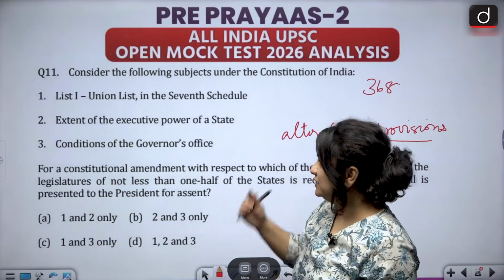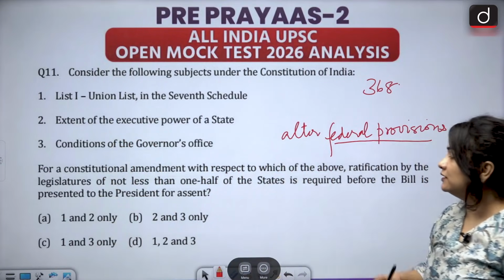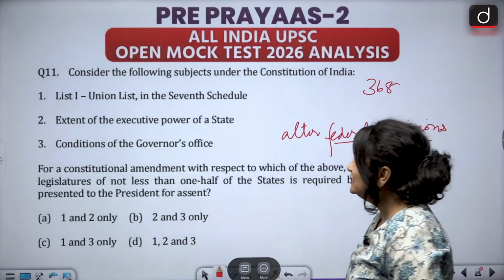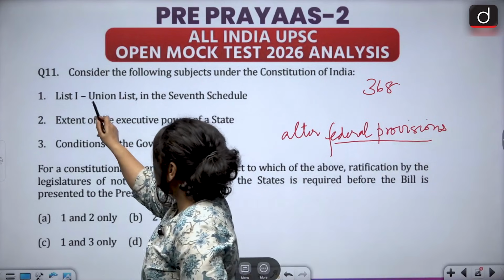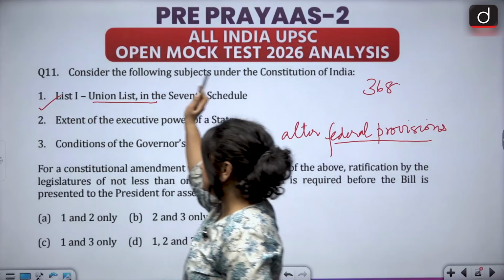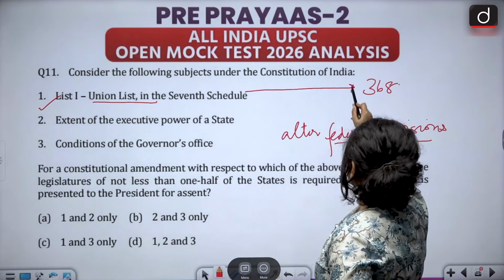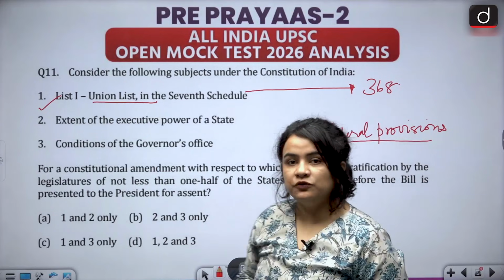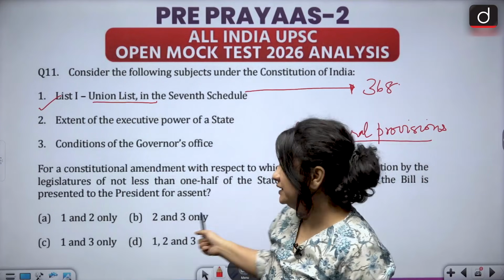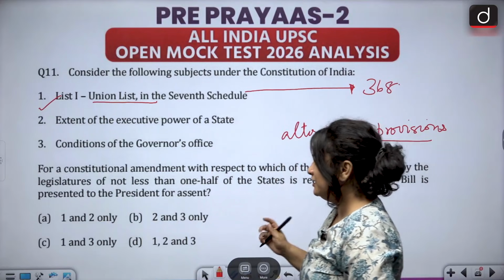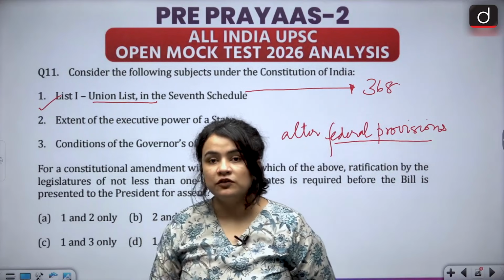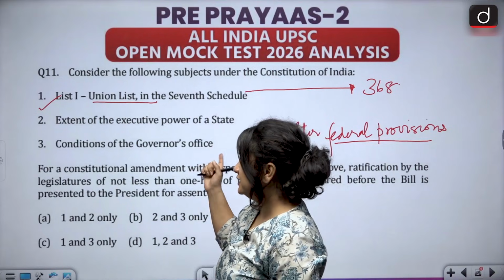Now, let's look at the options. Option 1 says list 1, Union List in the 7th Schedule. So, this list 1 Union List has in fact been listed under Article 368 proviso, and of course it requires ratification by at least 50% of the states. Therefore, this is indeed correct.